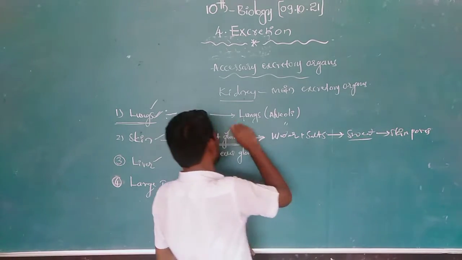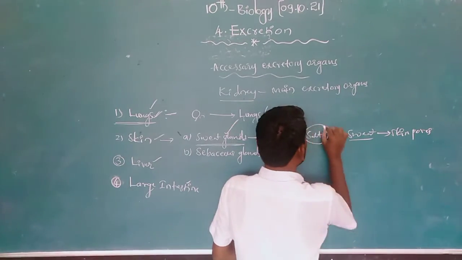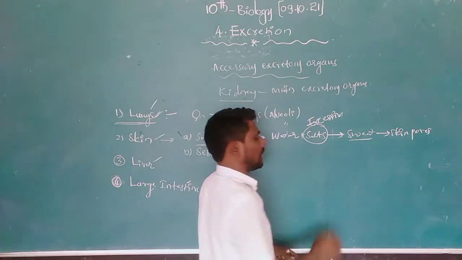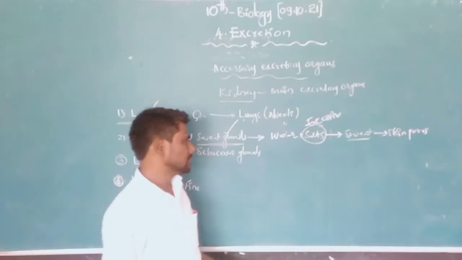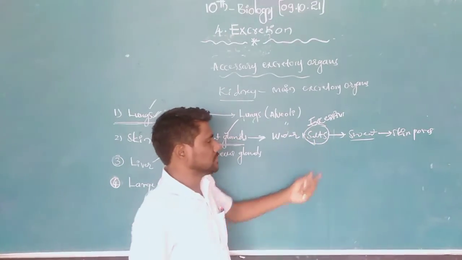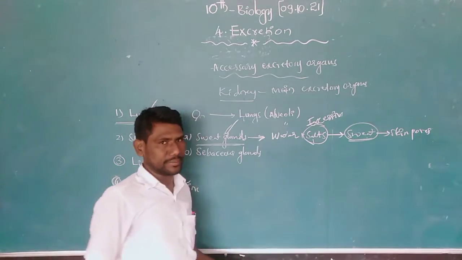That's why the skin is an excretory organ. Excessive salts are not useful to our body, so we send out the excessive water and salts in the form of sweat.